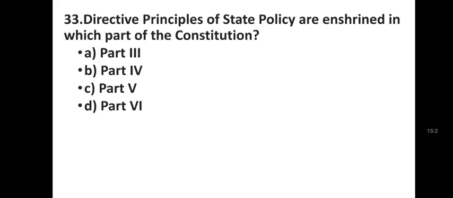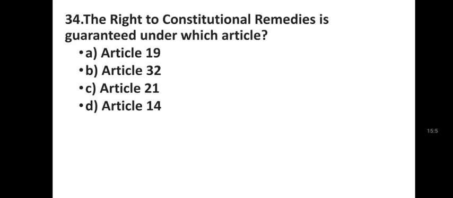Directive Principles of State Policy, DPSP. Directive Principles of State Policy are enshrined in which part of the Constitution? Part 3, Part 4, Part 5, Part 6. Part 4. Fundamental rights are enshrined in Part 3. Fundamental duties, Part 4A. Directive principles, Part 4.